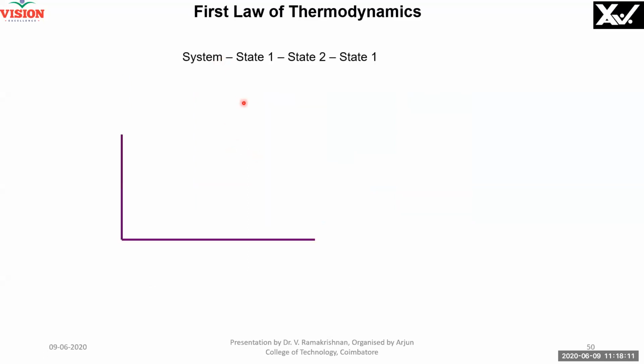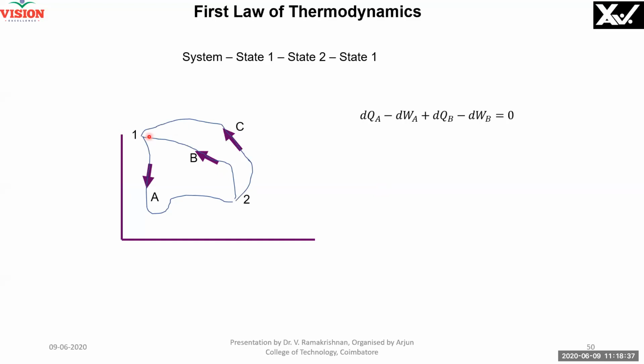Now, I consider state 1 and state 2. I go from state 1 to state 2 by a process A. Then I go back to the original state by a process B. Then the first law, as I told you, is Q minus W for process A plus Q minus W for process B should be equal to 0 because it is a cycle. I consider another process C. I come back to the same original state 1. Then for this cycle of A and C, Q minus W for the process A plus Q minus W for the process C should be equal to 0.